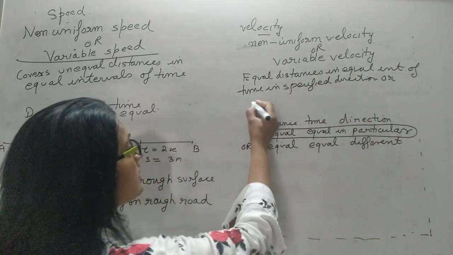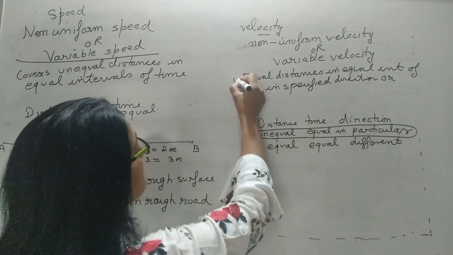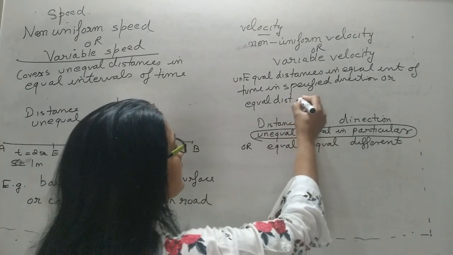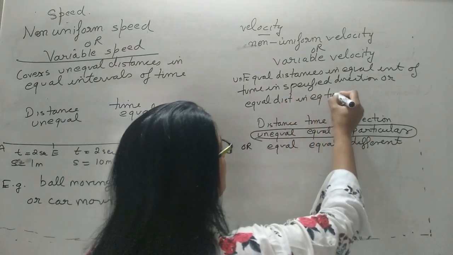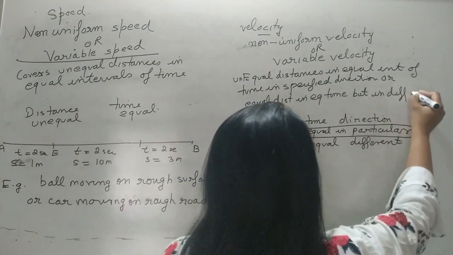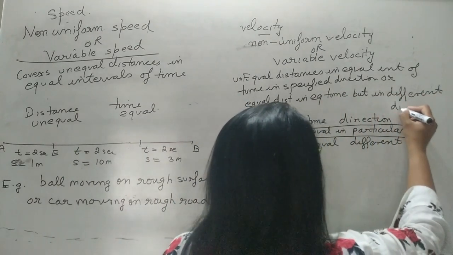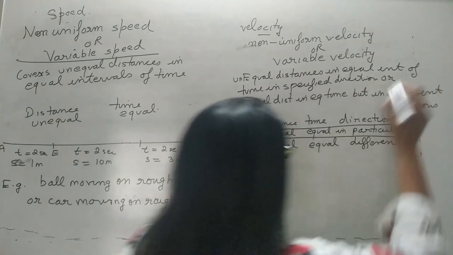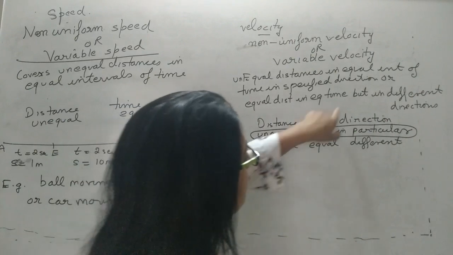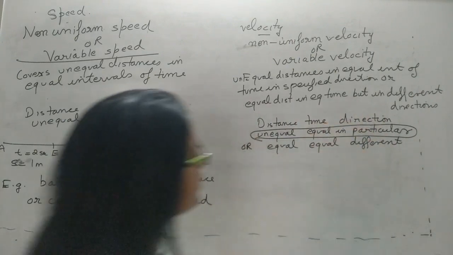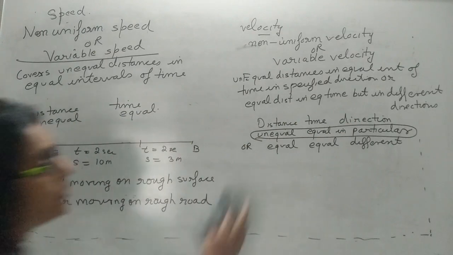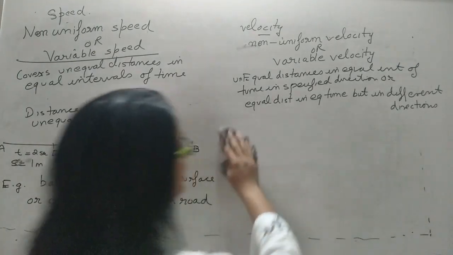Or the body is covering equal distance in equal intervals of time but in different directions. So this is the second case: distance is the same, time is the same, but the direction is continuously changing. That is also the case of non-uniform velocity, or variable velocity.